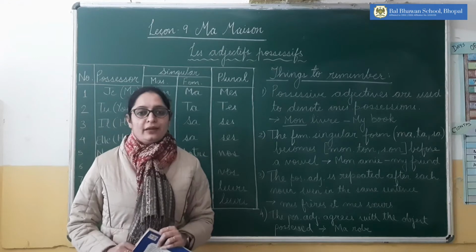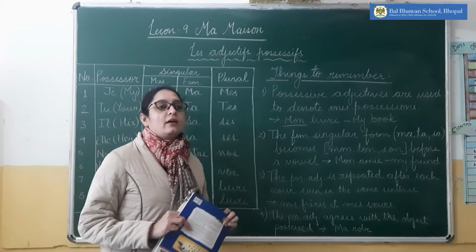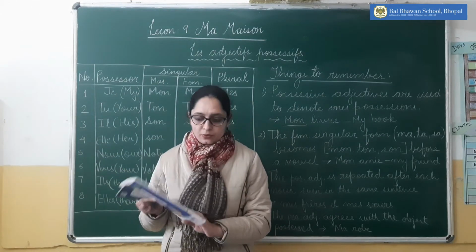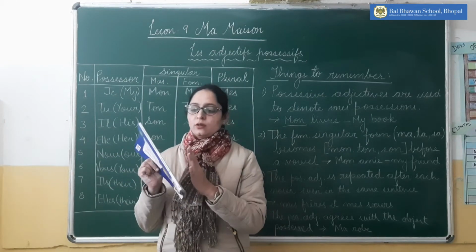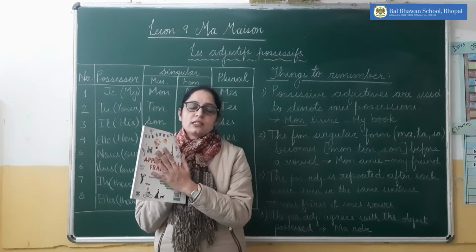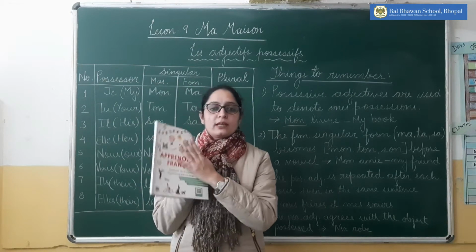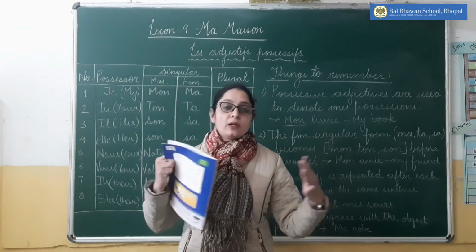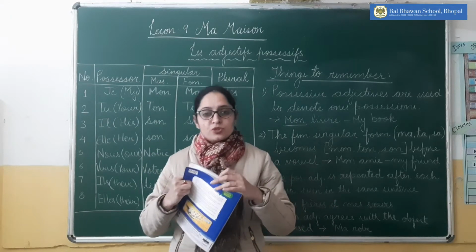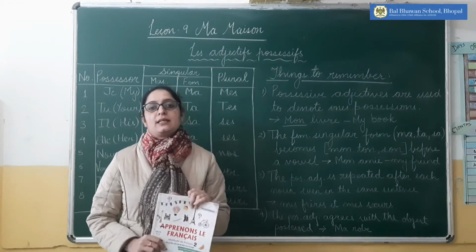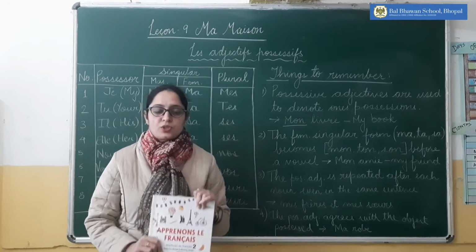What are the possessive adjectives? When we want to say, for example, this is a book, this book is belonging to me, or this book is belonging to you. The belonging means the object possession, who is possessing the particular object.